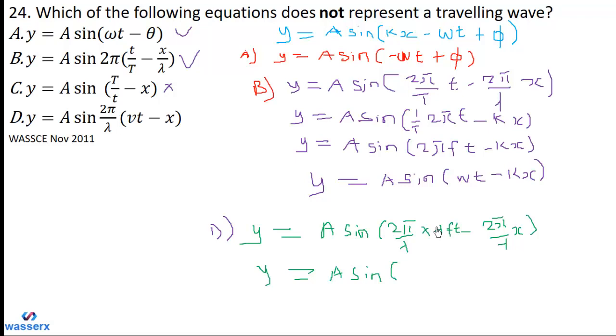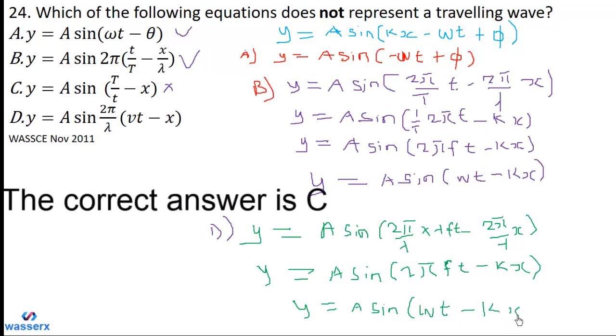When the lambdas cancel, we are left with 2 pi times f. And you know what that will give us? That will give us omega. So we have 2 pi f times t minus kx, because 2 pi over lambda is k. So y will be equal to A sine of omega t minus kx.